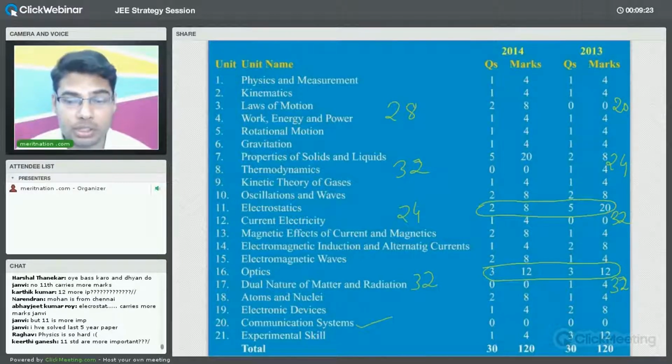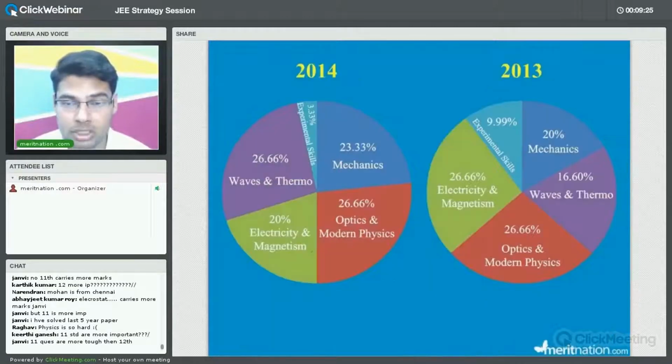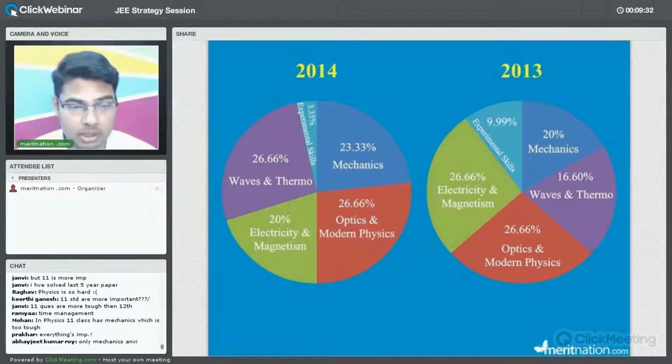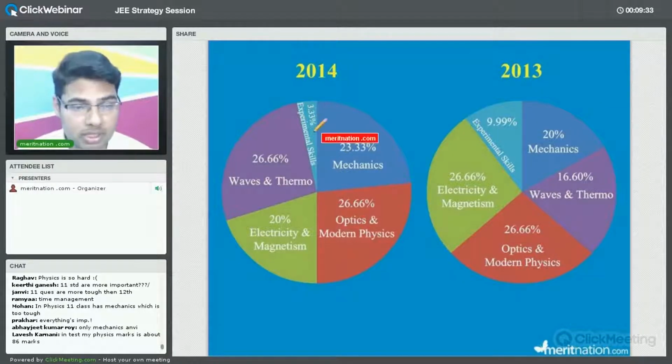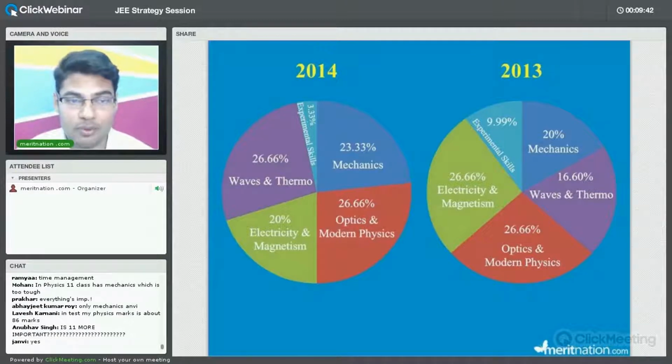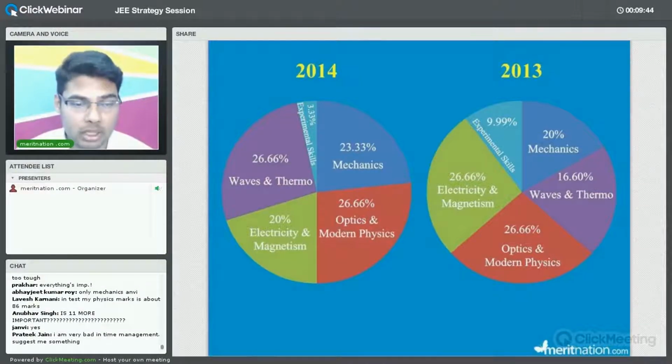Now this is for the physics. Now let us try to see here that whenever you have stats for 2014 and here we have for 2013. If you see that the experimental skills carry just a minute percentage, at 3.33% and here also 9.99%. Now if you have to choose, it does not mean that you will have to leave those topics. You need to set the priority.